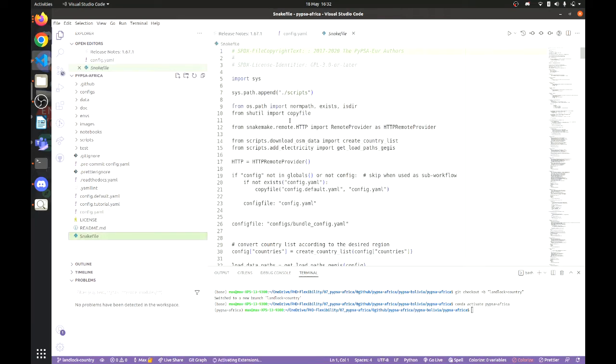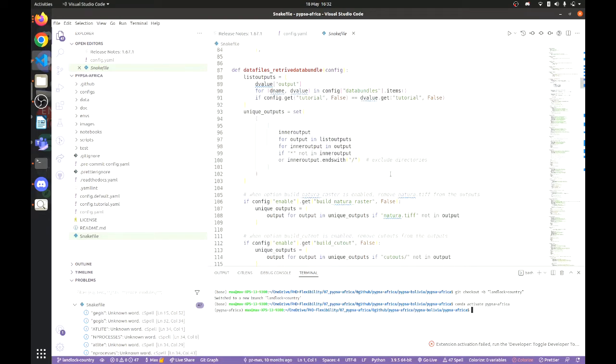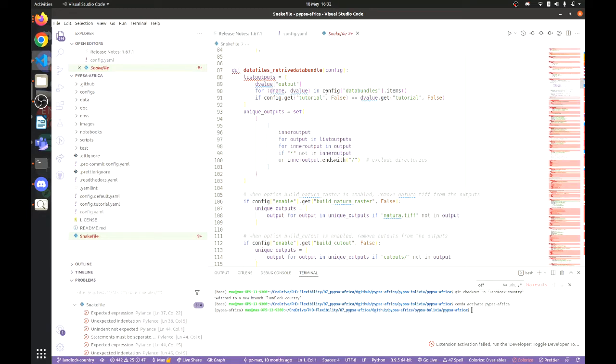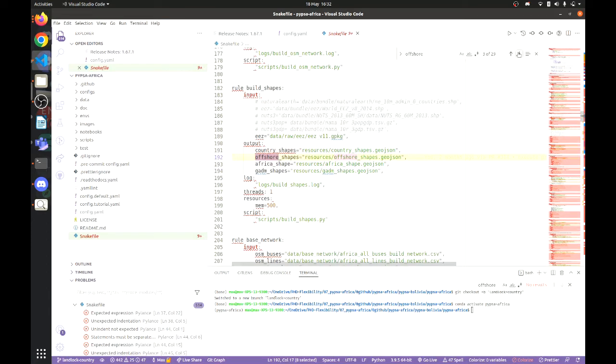And so the issue, so like I'm checking basically in the snake file where all the rules are executed, where are these offshore files, okay? Oops. Offshore. So the offshore shapes are an input in clean OSM, but we actually want to see where is it the output. Okay.